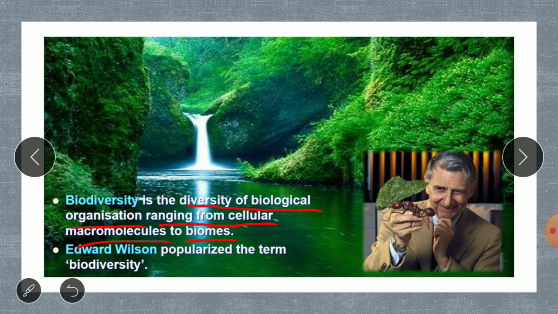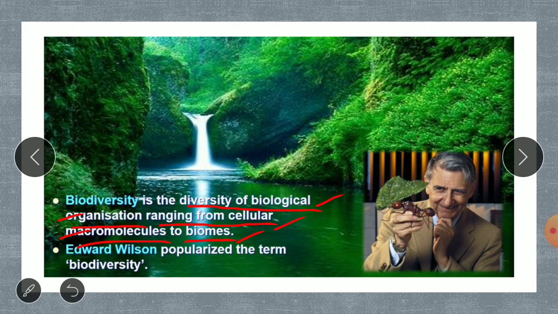See, here what they are saying is, it is the diversity of biological organization. It means how the organization of biological things like life forms is there in our ecosystem, ranging from cellular macromolecules, that is from the smallest cellular organism, to the biomes.